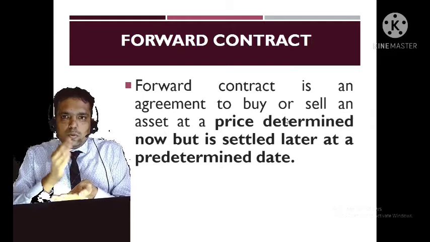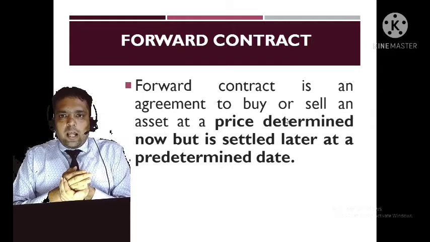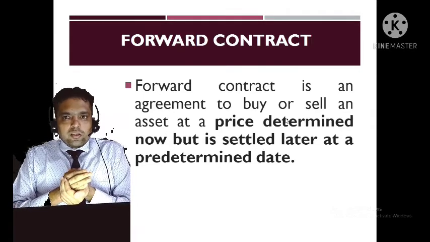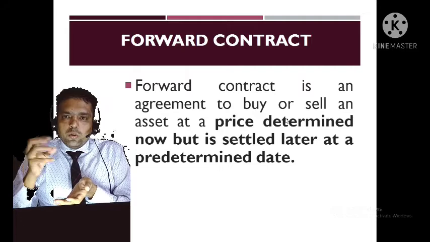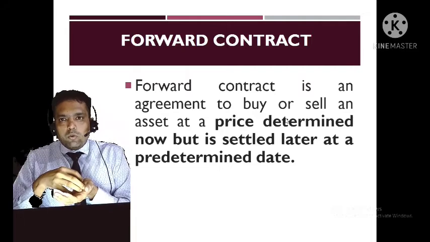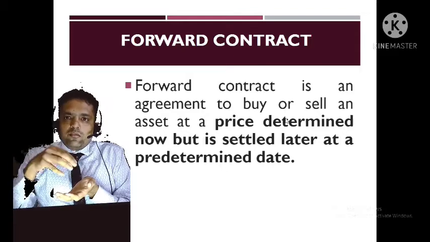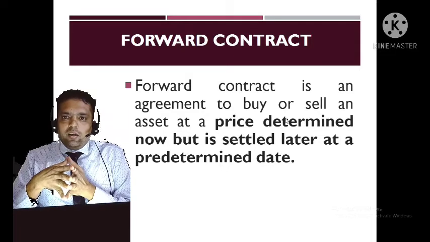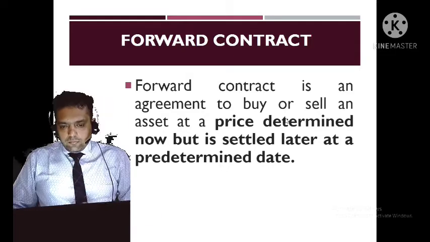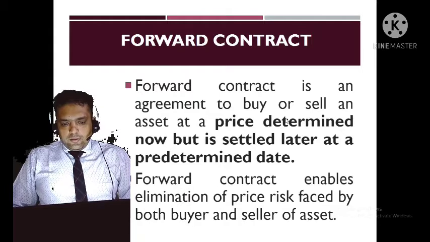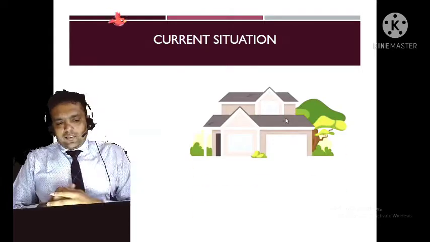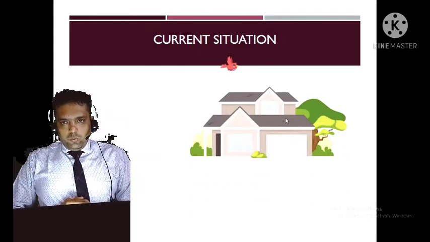Let's say for example today is 2021 and we want to buy or sell a certain commodity in 2022. So today we will be entering into a contract. Today we make a promise to exchange the product for money, but the actual settlement will be made in 2022. Let us understand this with one situation.